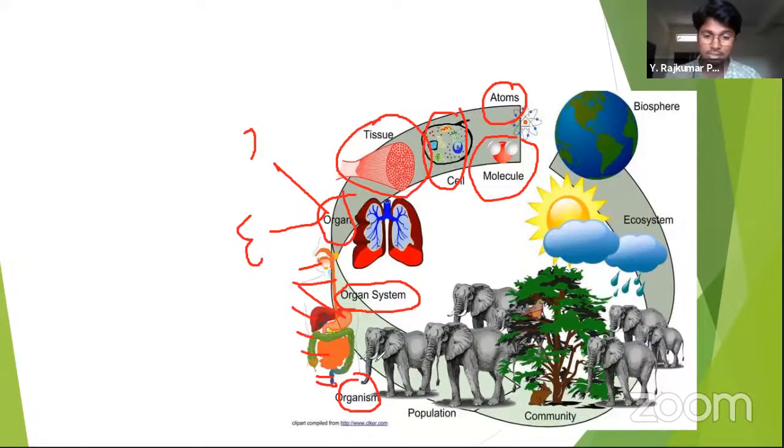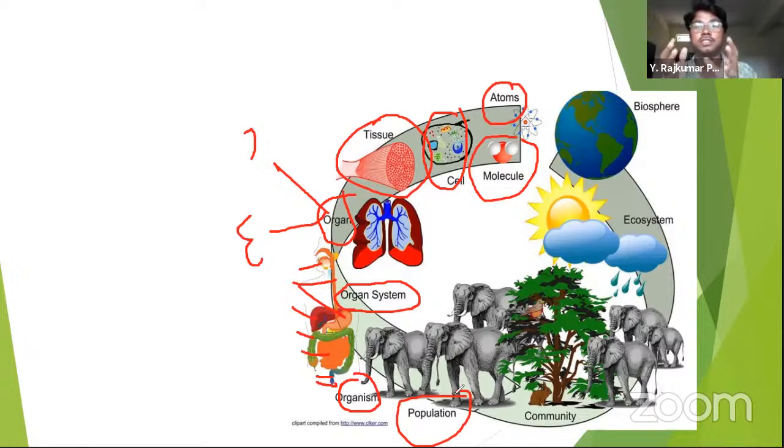When similar organisms are grouped together and are able to reproduce, that's called a population. Population is nothing but individuals or organisms grouped together. Here you can see the elephant population, human beings population, dogs population, right?